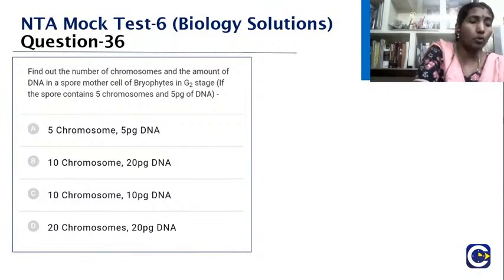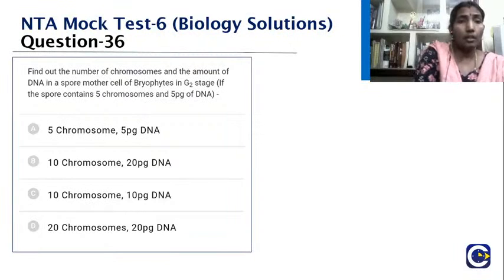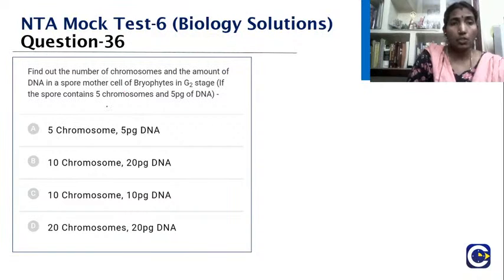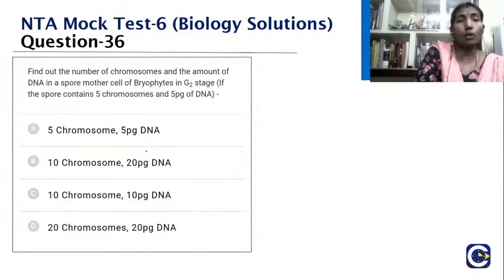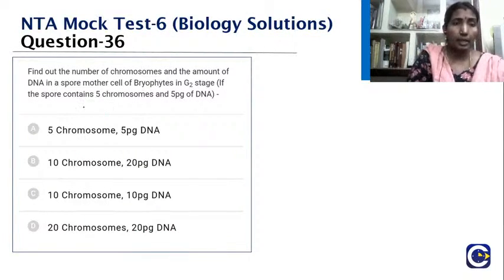Find out the number of chromosomes and the amount of DNA in a spore mother cell of bryophytes in G2 stage, if the spore contains 5 chromosomes and 5 picogram of DNA. The options are: 5 chromosomes 5 picogram DNA, 10 chromosomes 20 picogram DNA, 10 chromosomes 10 picogram DNA, 20 chromosomes 20 picogram DNA. It is given that the spore of the bryophyte contains 5 chromosomes and 5 picograms of DNA. Now the spore is haploid. The spore mother cell is diploid.